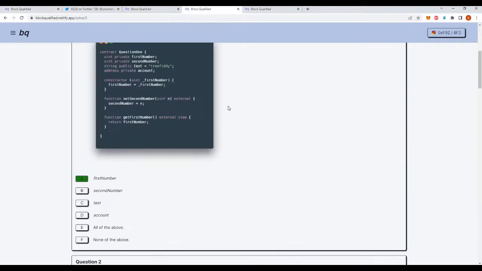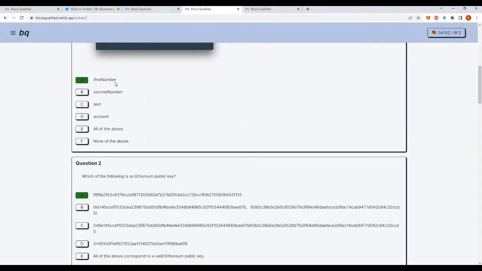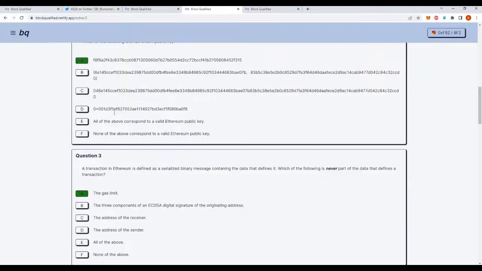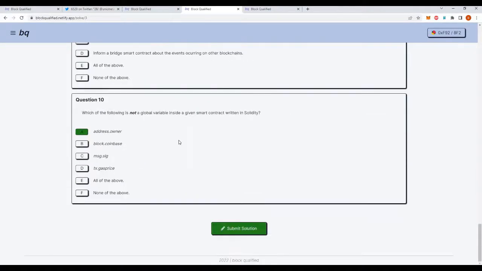Now let's see this in action. I have here a simple test I made earlier, which is called Understanding the Ethereum Virtual Machine. If I were to try and solve this, well, first of all, we're just going to give it an incorrect solution. So all the answers here are A. I invite you to try this test because it is quite tough. If I click here on Submit Solution, it's going to generate the proof in the browser, the way we just covered, removing all the friction from the user. And the questions here are very tricky. There's a link down in the description if you wish to try it.